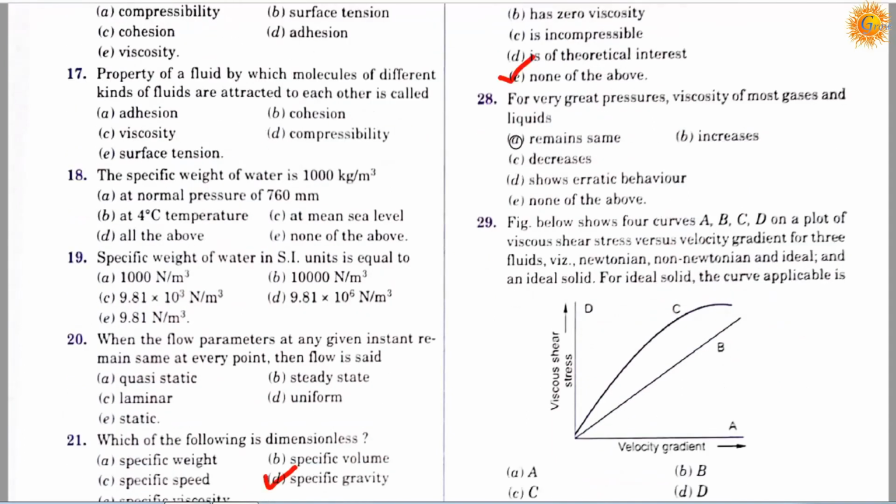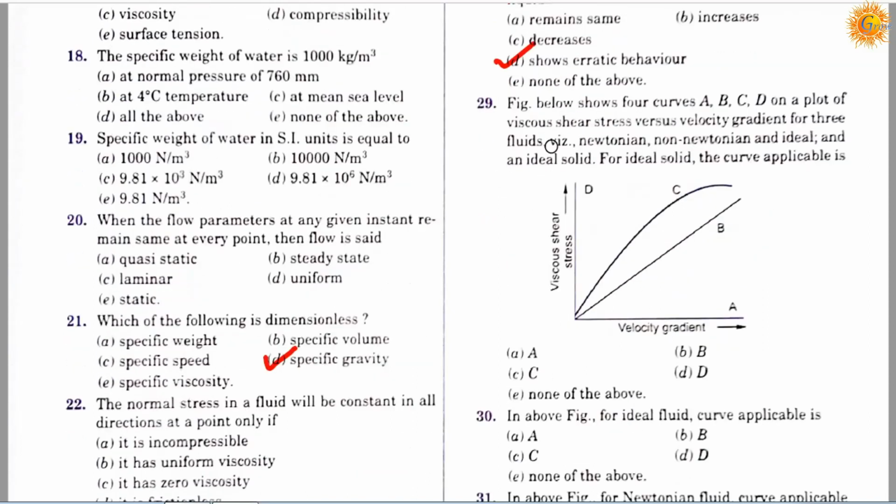Question number 28. For very great pressure, viscosity of most gases and liquids: option A, remains same; option B, increases; option C, decreases; option D, shows erratic behavior; and option E, none of the above. So correct answer is D, shows erratic behavior. Question number 29.